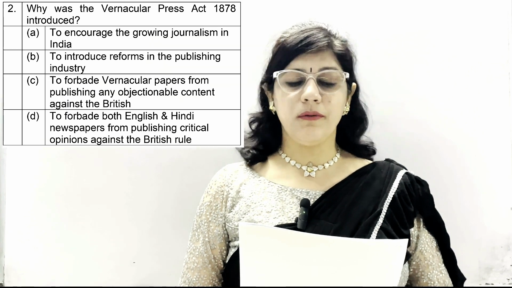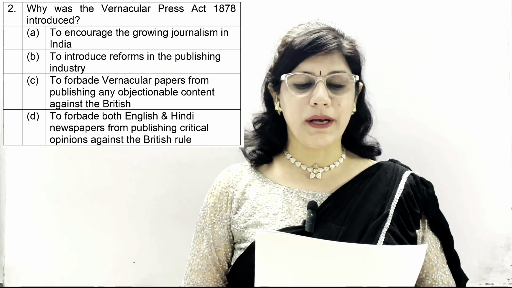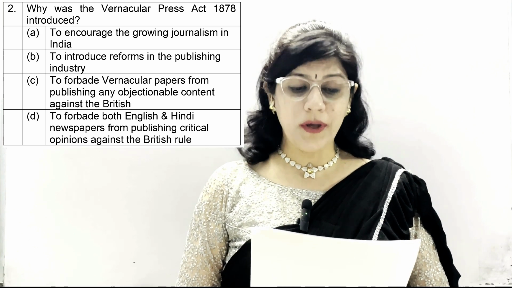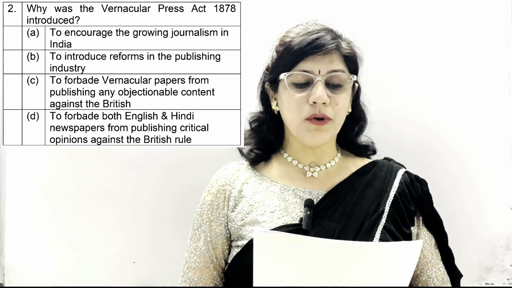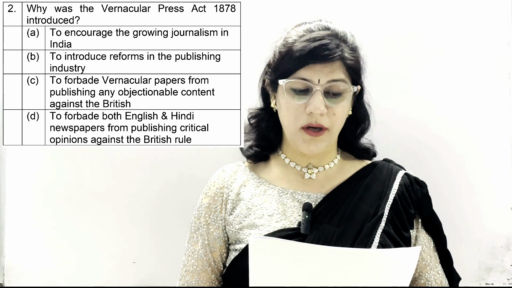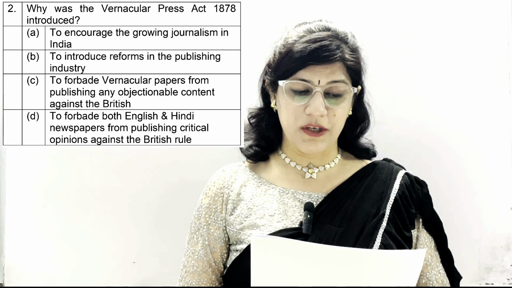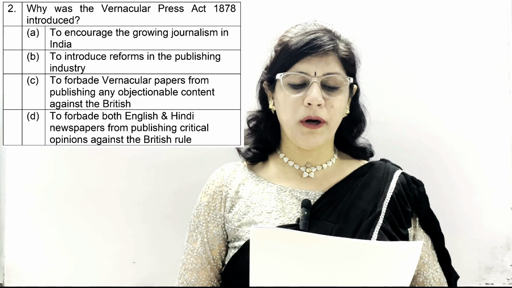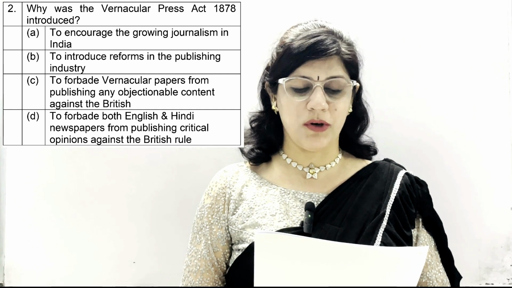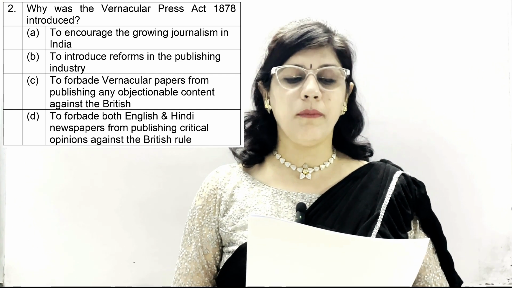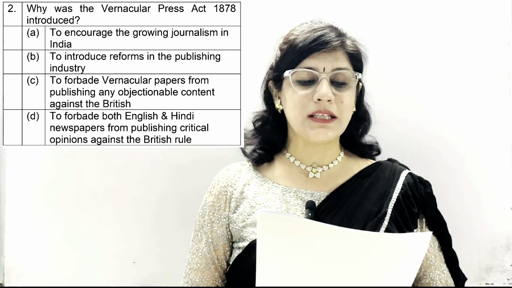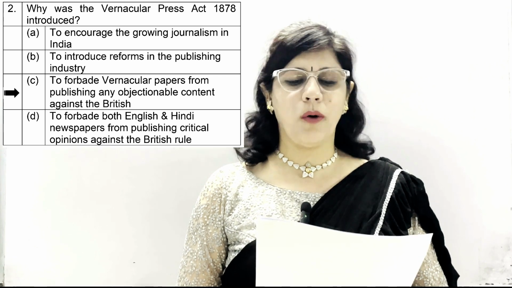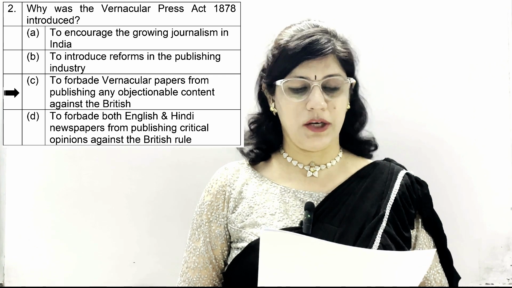policy. Question number 2. Why was the Vernacular Press Act 1878 introduced? Option A to encourage the growing journalism in India, B to introduce reforms in the publishing industry, C to forbade vernacular papers from publishing any objectionable content against the British, D to forbade both English and Hindi newspapers from publishing critical opinions against the British rule. Correct option is option number C to forbade vernacular papers from publishing any objectionable content against the British.